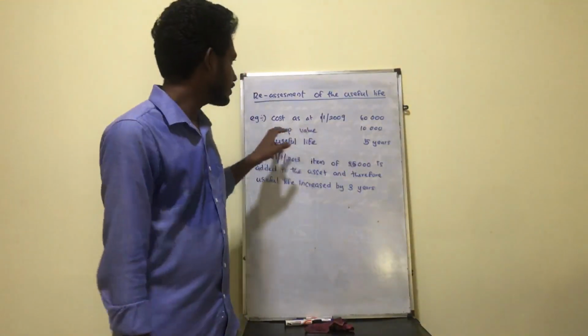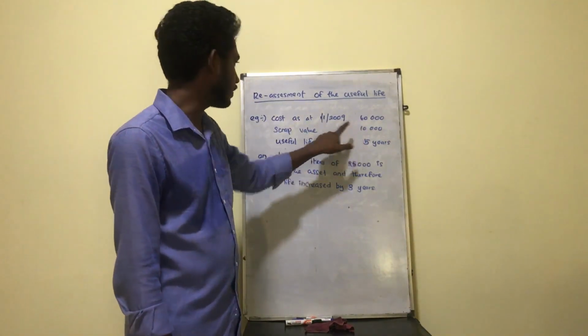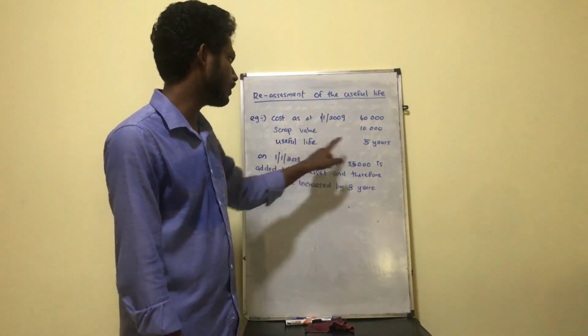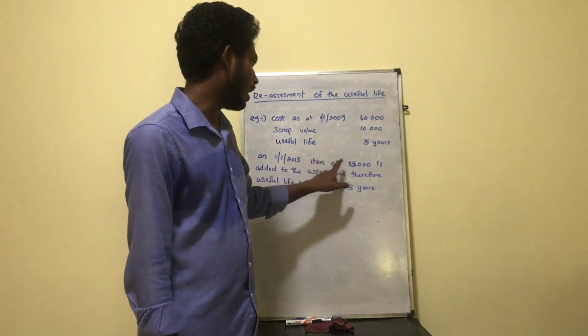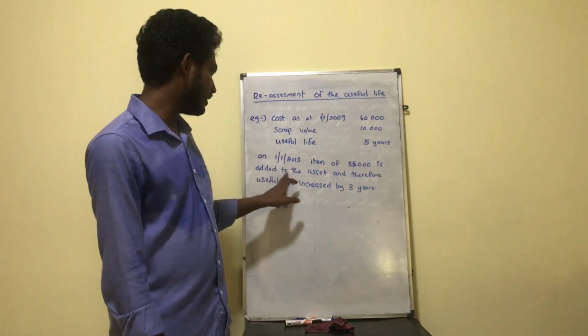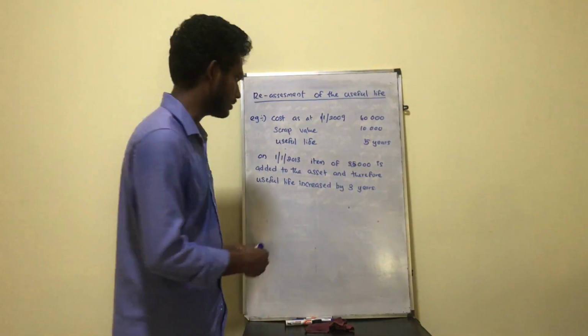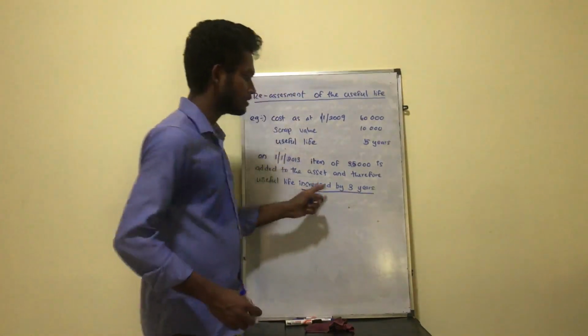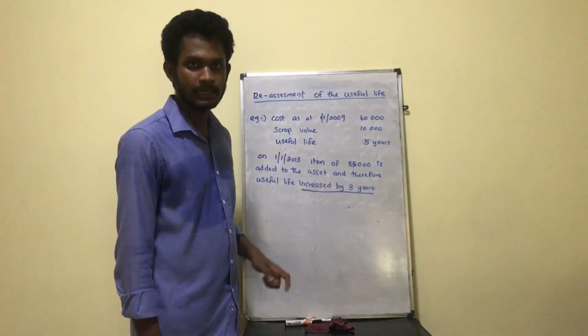Okay, so here is a small example. Cost of the asset at 1st January 2009 is 60,000, scrap value is 10,000, useful life is 5 years. On 1st January 2013, an item of 35,000 is added to the asset, and therefore the useful life is increased by 3 years. Here the useful life is going to be increased by 3 years. So altogether the useful life is 8 years now.